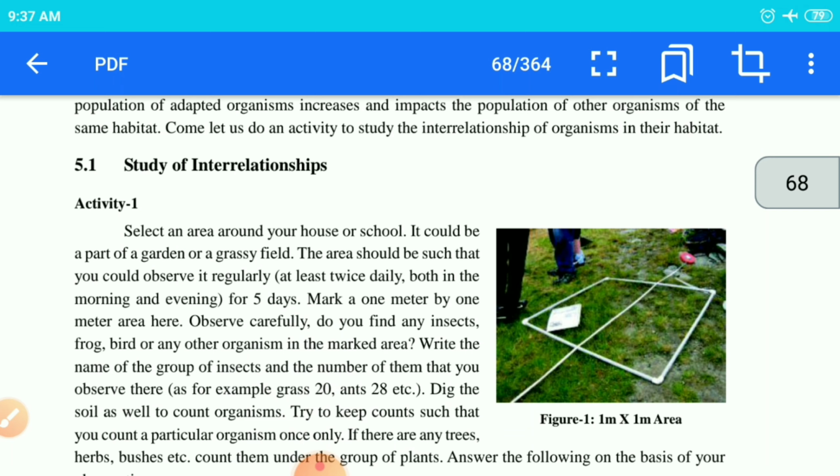Here one activity is given, as you can see. You have to take 1 meter by 1 meter, that is, both length and breadth, so it will be 1 meter, 1 meter. And there we have to study what all plants and animals are included in that. As we study, we will come to know that in that particular habitat, these plants and these animals are situated. And we will conclude that.